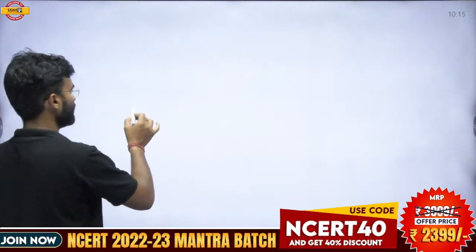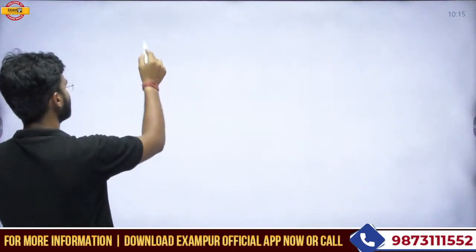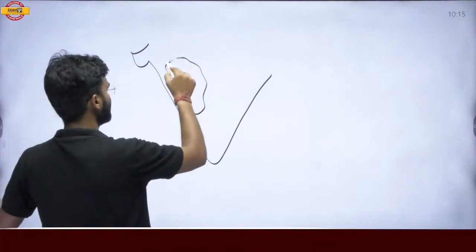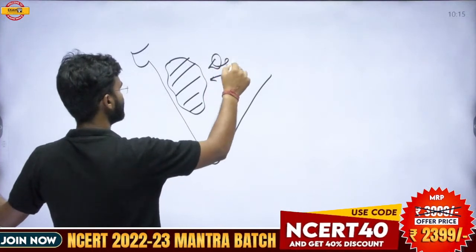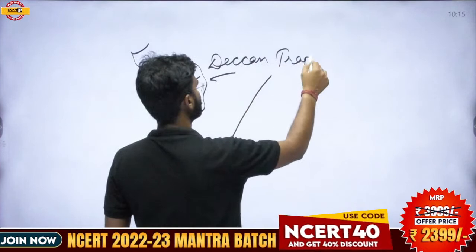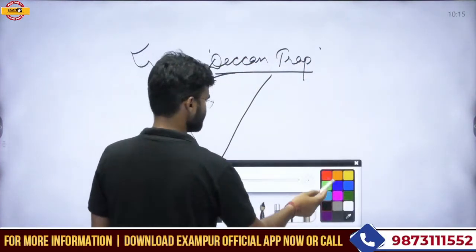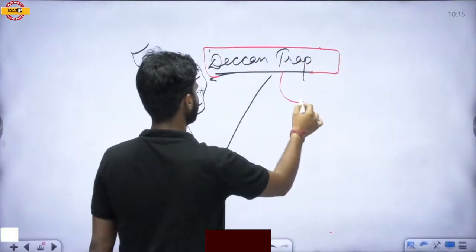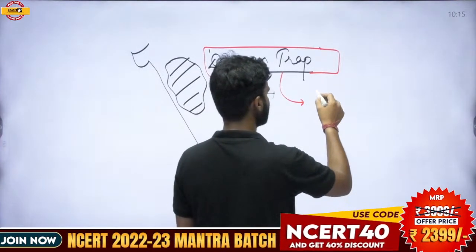In India, there is a region called the Deccan Trap, and this Deccan Trap was formed due to the solidification of basaltic magma.